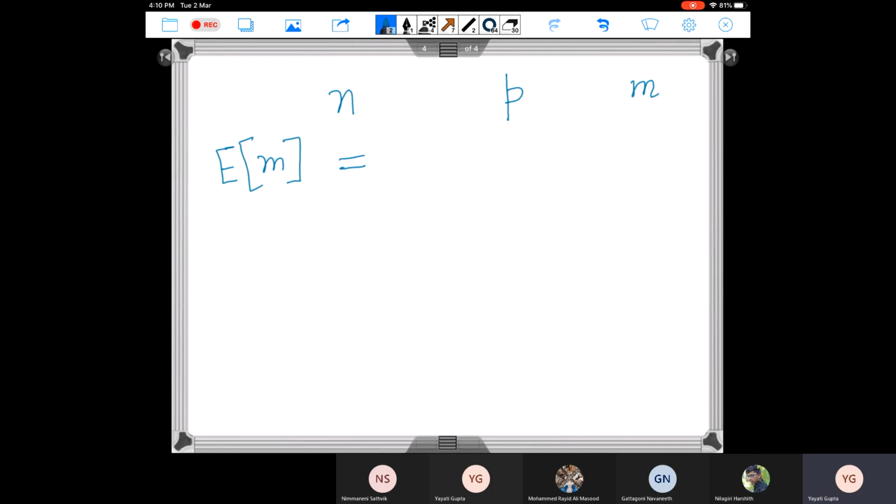So have you heard about random variables and expectations? You can type in the chat window a +1 or a -1. That's okay. If you don't know it, I'll explain it here.